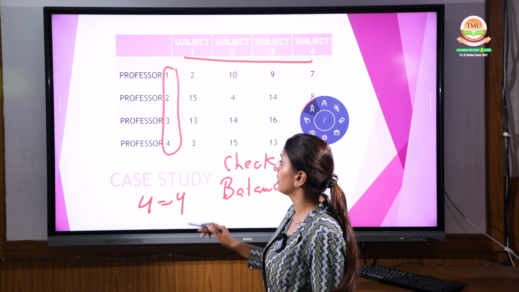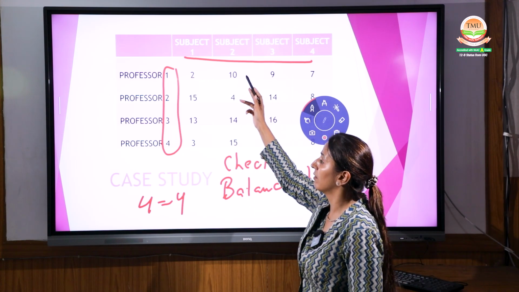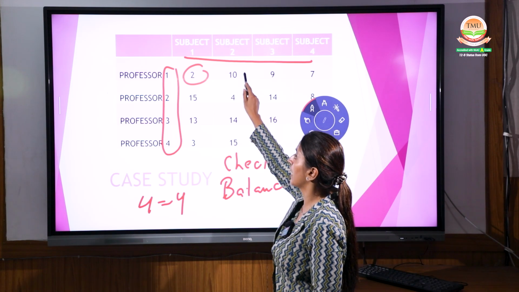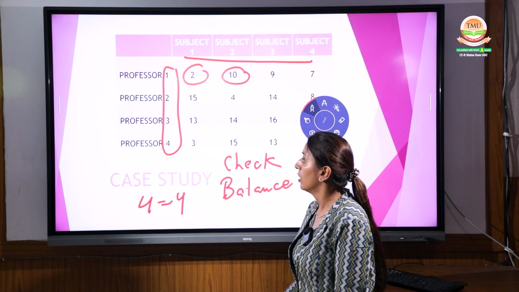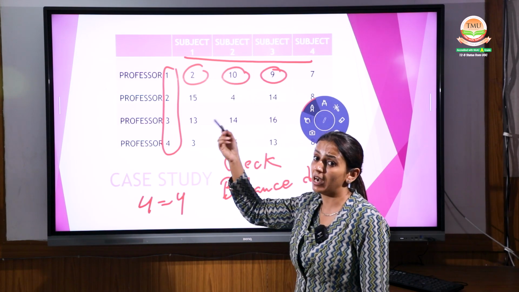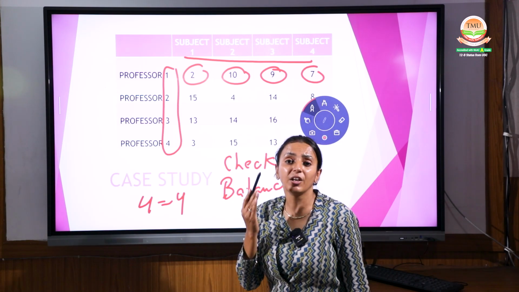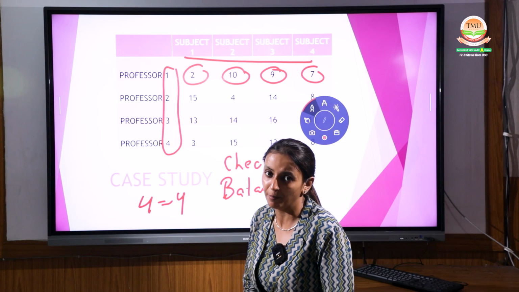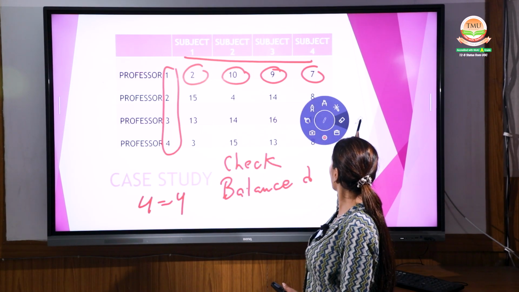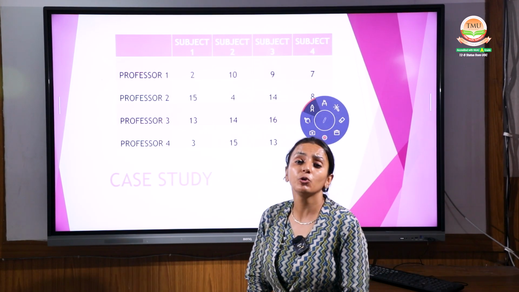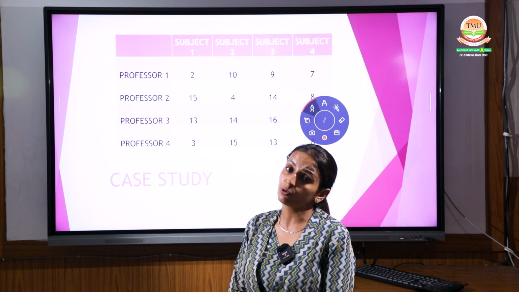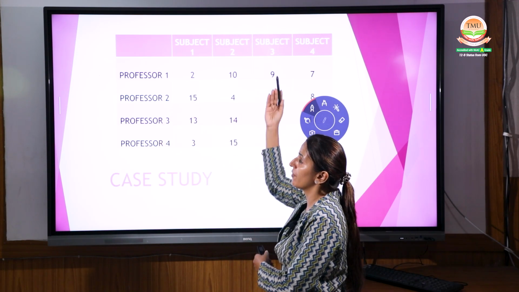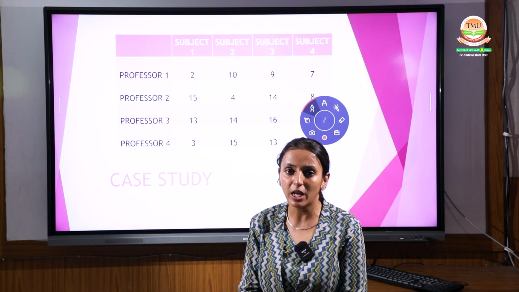Now, professor 1 is given a task of subject 1, he will be taking 2 hours. Professor 2 doing the same task will be taking 10 hours. Professor 1 given subject 3 will take 9 hours, and it was taking us 7 hours. Different professors are taking different subjects and different times are given to them. Now, as a quantitative manager, you have to use the assignment problem and do this question in a very good manner, and tell me which professor should be given which subject. Hope you are able to do that question.